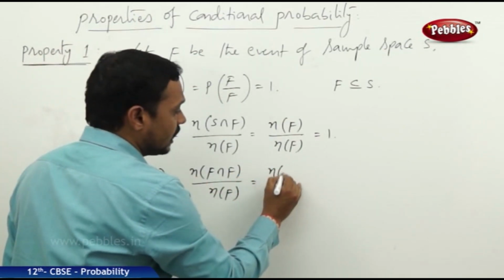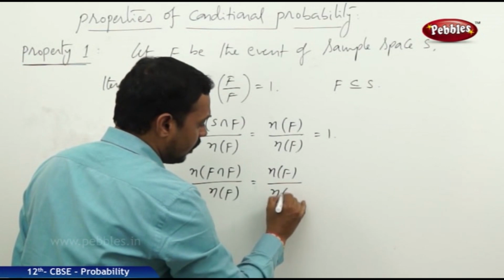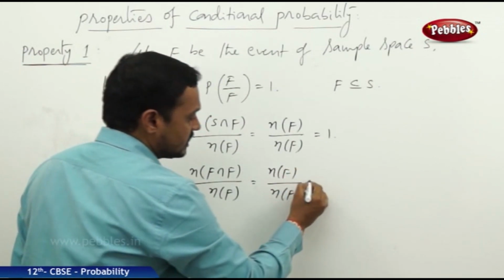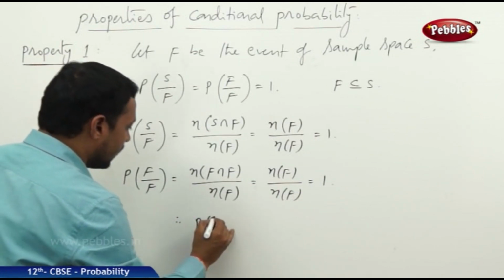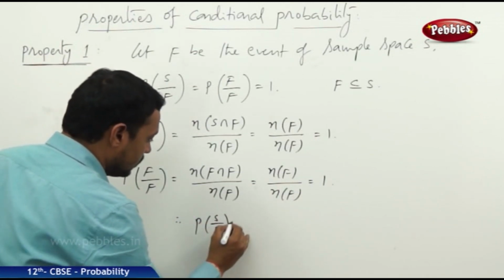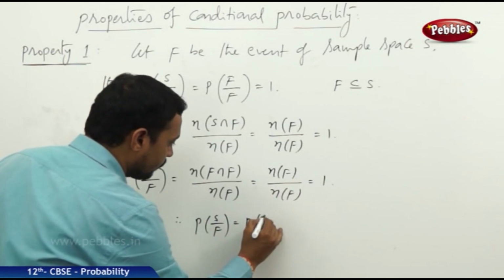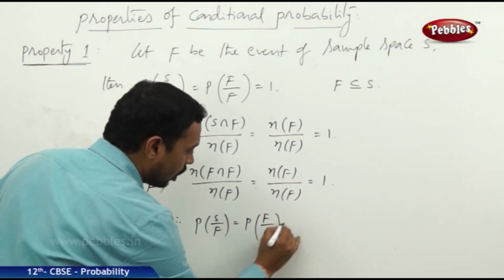Itself, that is N of F by N of F. Both get cancelled, it is equal to 1. Therefore, finally, the probability of S by F is equal to the probability of F by F, both are equal to 1.